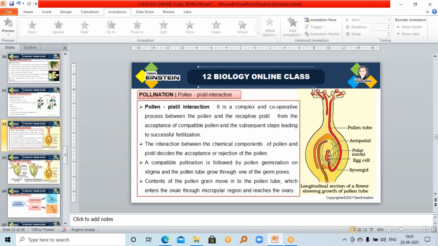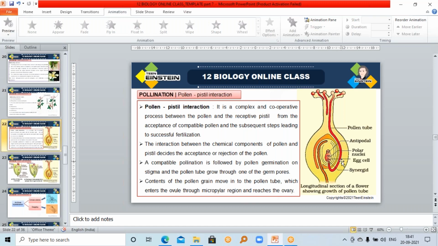Here you can see 4 pollen grains are germinating, but only one is reaching the ovary. Why? There are also so many reasons for that. Now in this chapter you have to learn only this much. Only the compatible pollen, there is the interaction between the pollen and the stigmatic surface. The compatible or matching pollen will germinate, and it will lead to a successful fertilization.